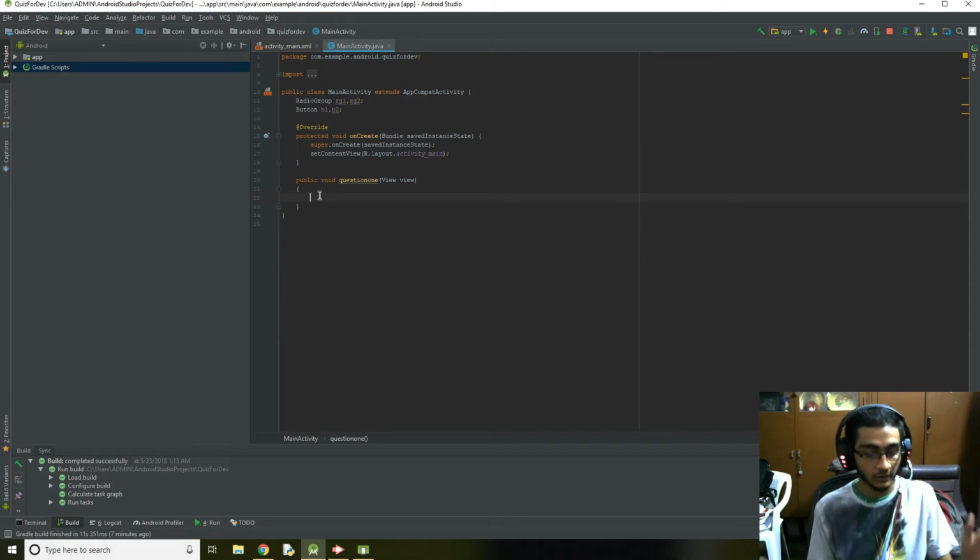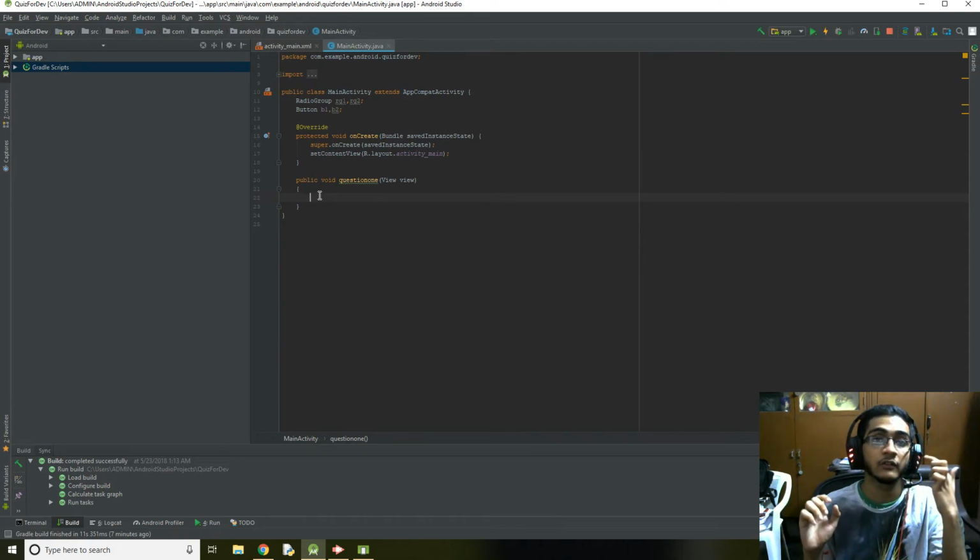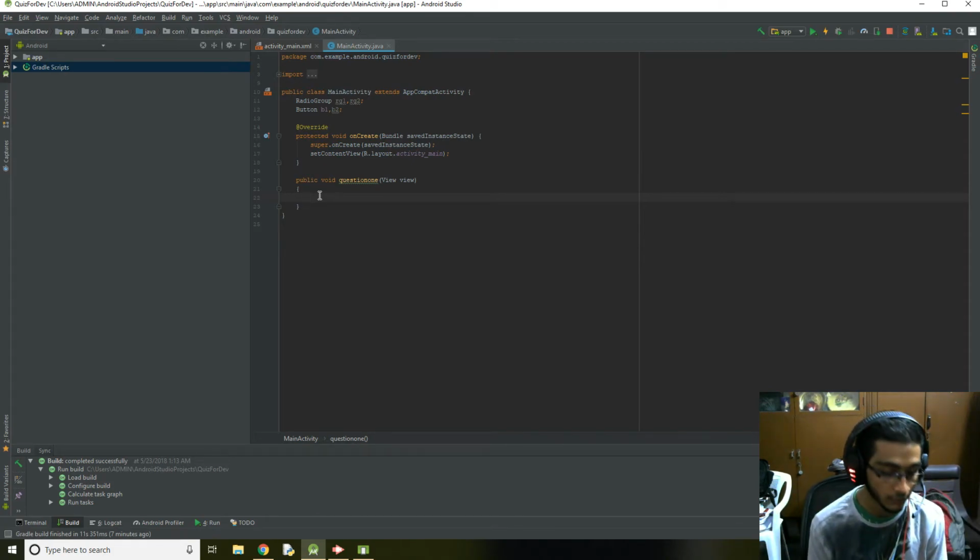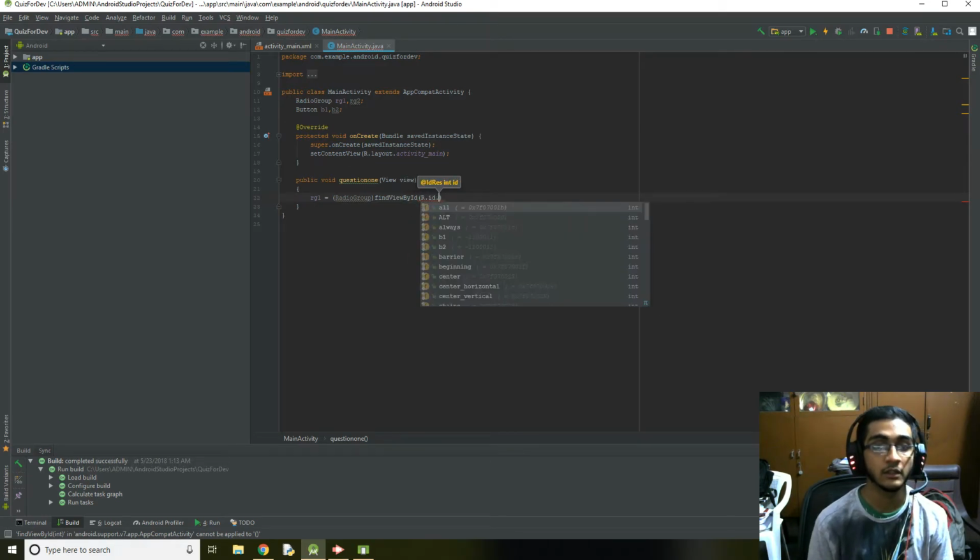So now let's initialize. Let's add a value into the radio group. So rg1 equals radio group findViewById of R.id.rg1.